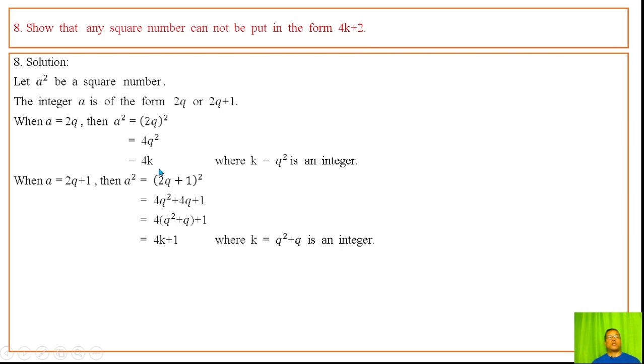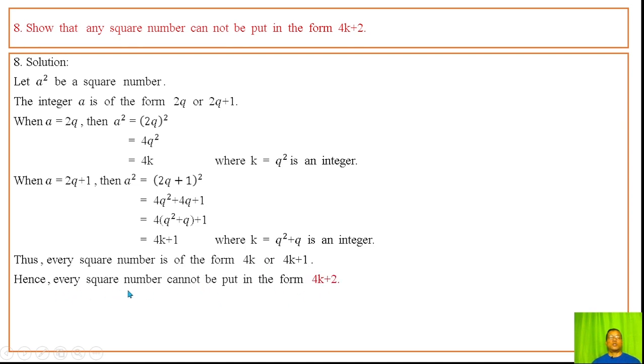Every integer is of the form twice q or twice q plus 1, so a square can never be of the form 4k plus 2. Thus every square number is of the form 4k or 4k plus 1, but hence every square number cannot be put in the form of 4k plus 2.